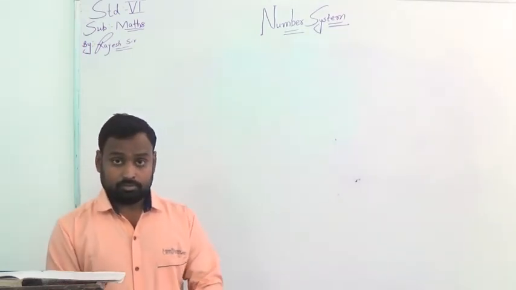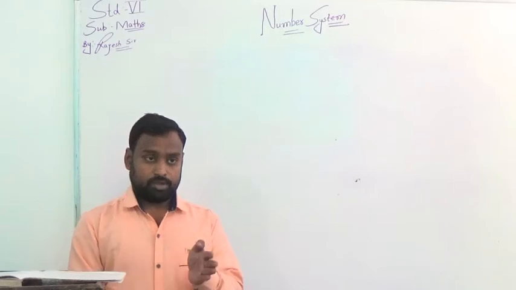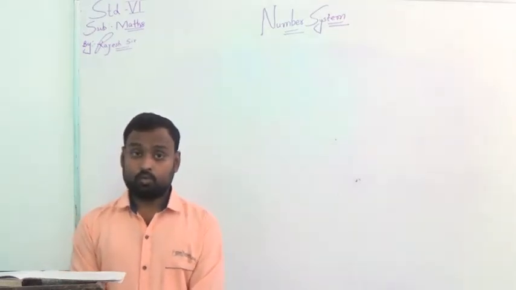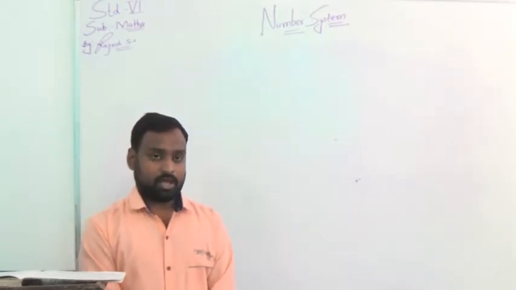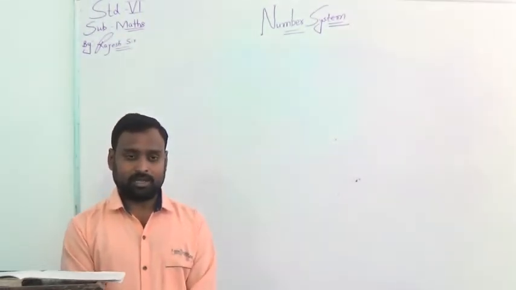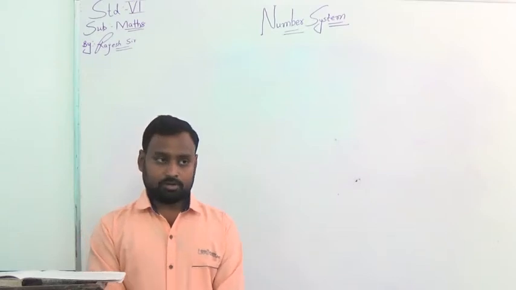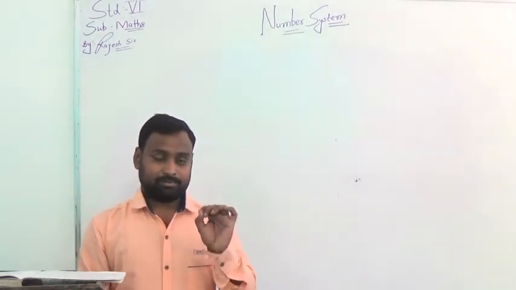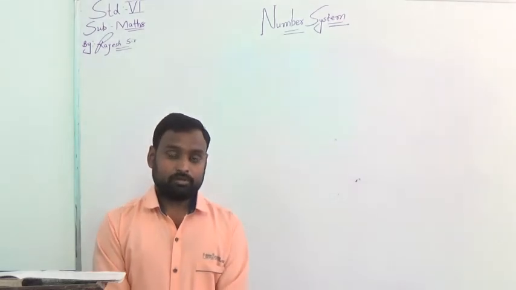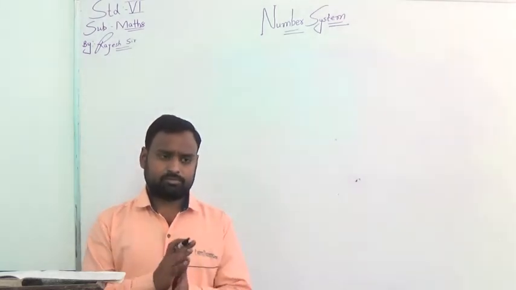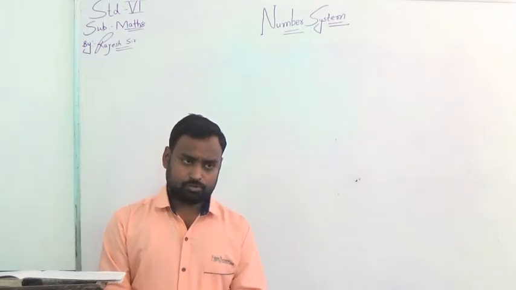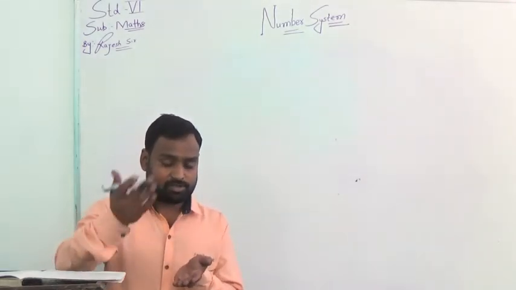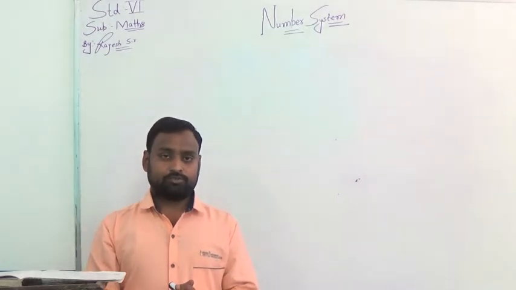Now we will solve exercise 1A. As it is a virtual class, I will not solve every type of question from question 1. Here I am trying to make you clear by solving the medium level questions.